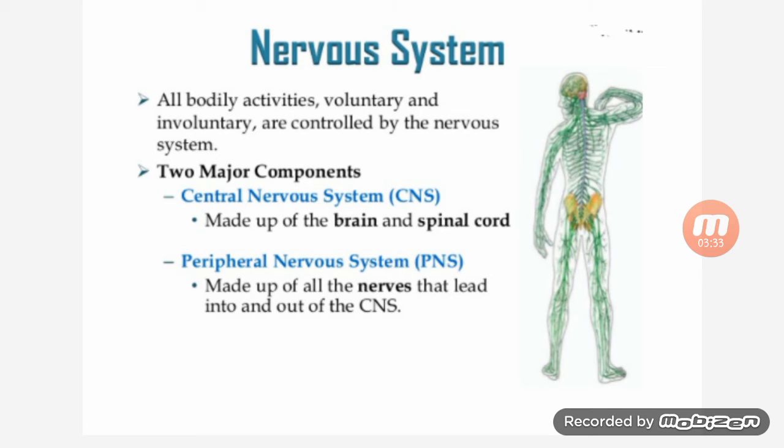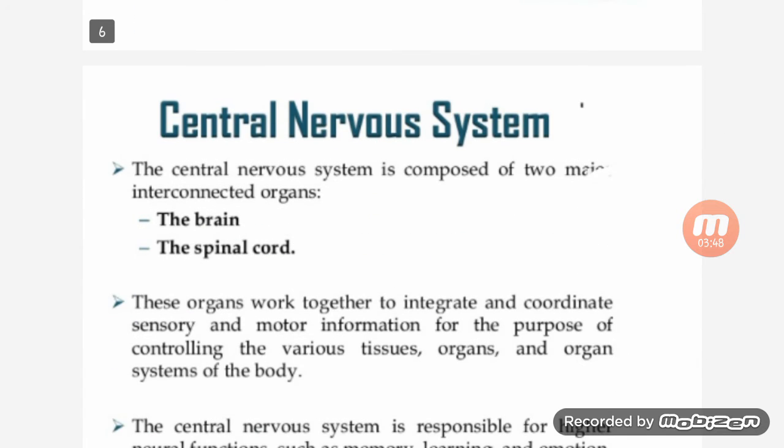Then the nervous system: all body activities, voluntary and involuntary, are controlled by the nervous system. Two major components are the central nervous system, made up of the brain and spinal cord, then the peripheral nervous system, made up of all nerves that lead into and out of the CNS. The central nervous system is composed of two main interconnected organs, the brain and the spinal cord.